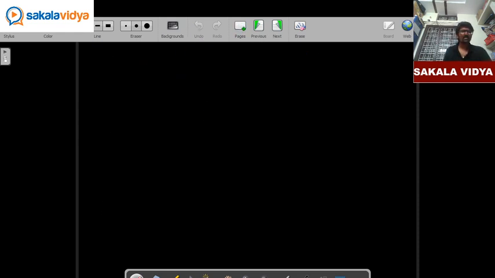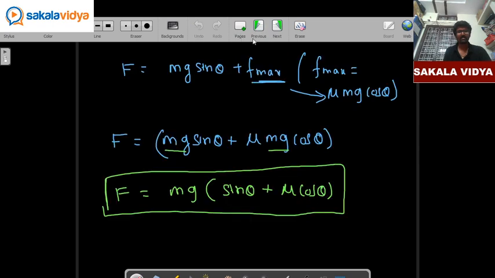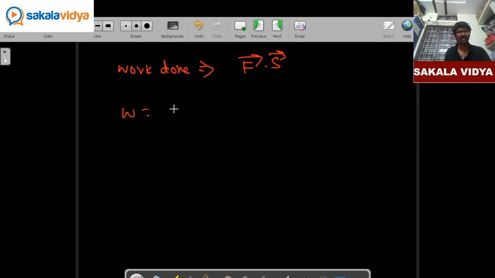So what is the basic formula for work done? Work done is equal to, it's a product of force into displacement. So what is the value for force from equation 2? It is nothing but mg into sin theta plus mu cos theta. So work done is equal to mg into sin theta plus mu cos theta into displacement.